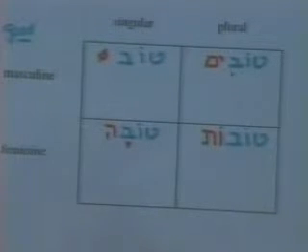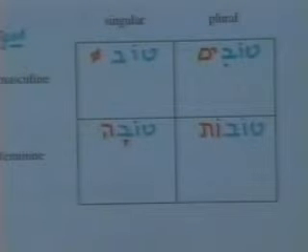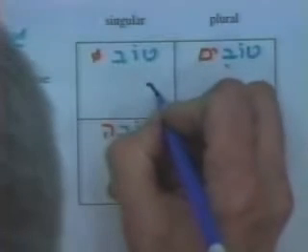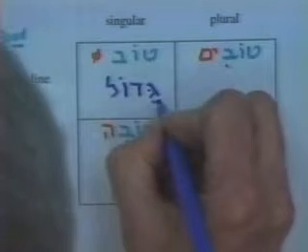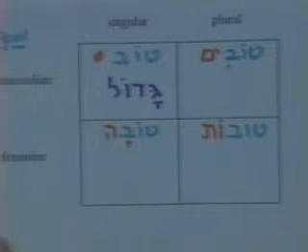Let me give you a second example with a different adjective, however. Another very common adjective is the adjective gadol. Gadol is the adjective big.